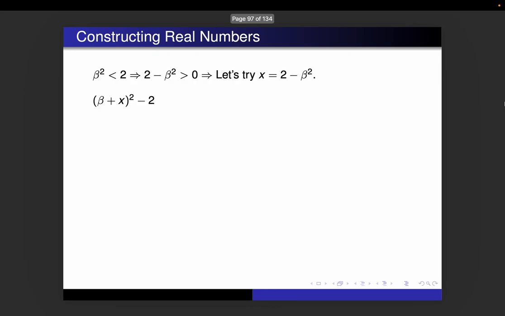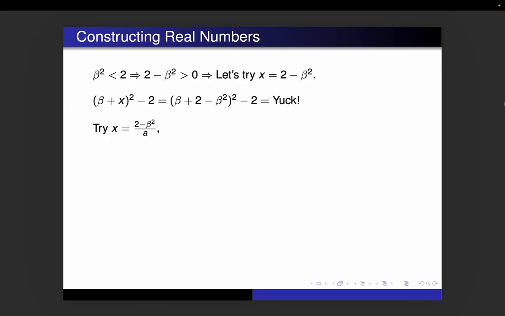Where's the harm, right? So if I want to try beta plus x quantity squared and subtract 2, well, let's see. Our x is 2 minus beta squared. If we square that, oh my goodness, that is not very pleasant to look at. Let's try something else. I still want to look at that 2 minus beta squared. It is a positive number. It has beta in it. It's something that can be really useful for me to use.